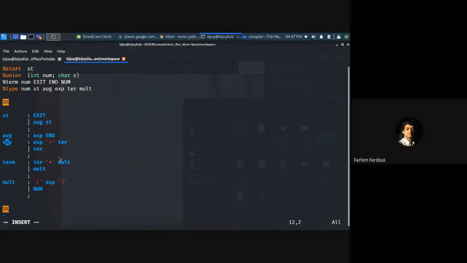The value of this exp is what? Sum of right hand side exp and terminal. Am I right?